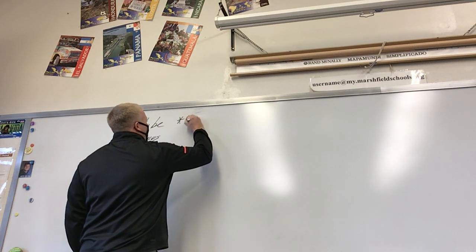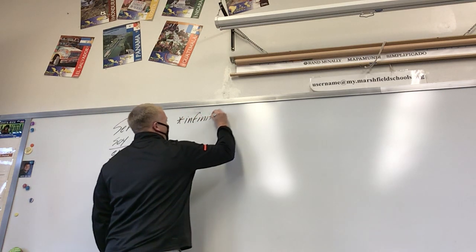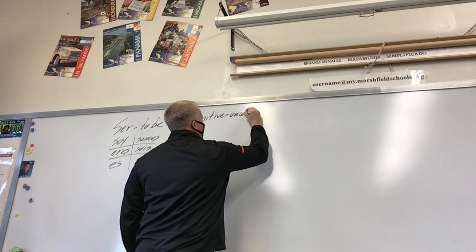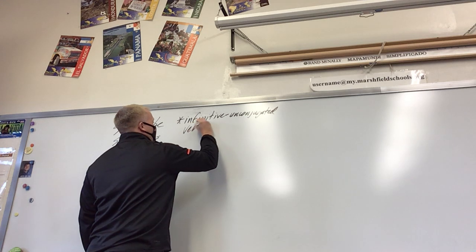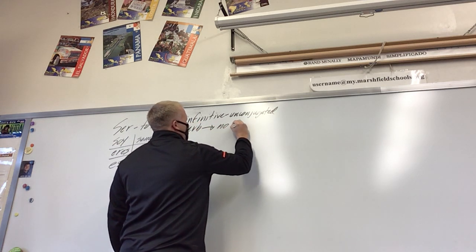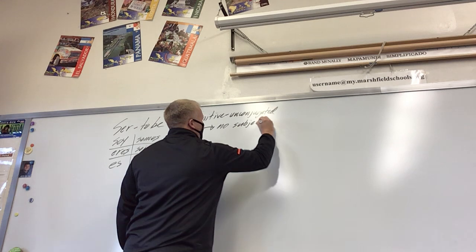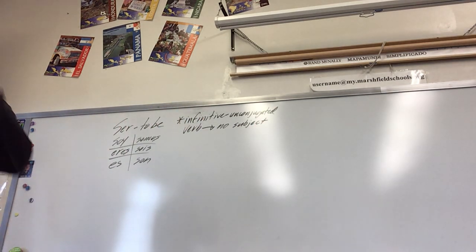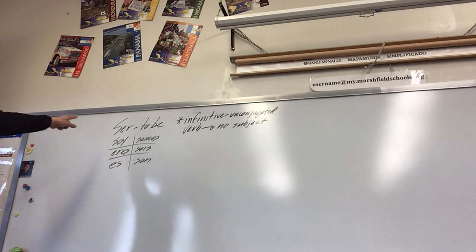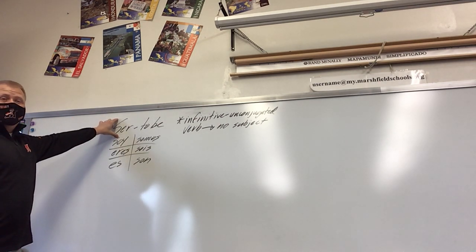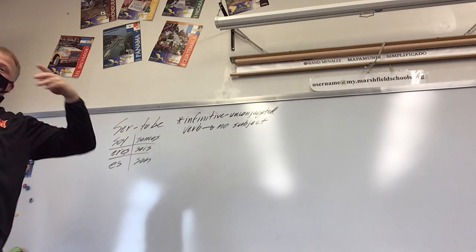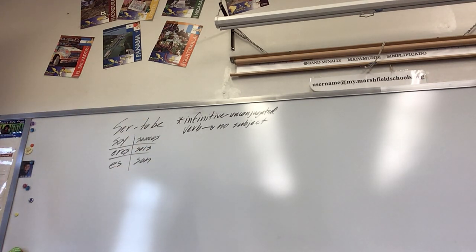So what's an infinitive? An infinitive is an unconjugated verb, which means there's no subject. Like ser. Does that have a subject? I, you, he, she. Does this word have a subject? Nope. So it's an infinitive. On your list, the word bailar, to dance, no subject. Buscar, to look for, no subject. Caminar, to walk, no subject. Those are called infinitives. So it doesn't say who's doing anything.